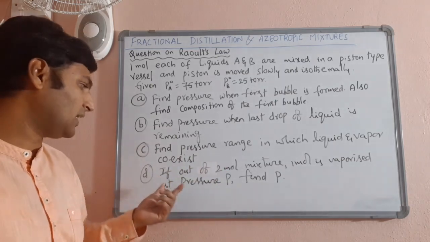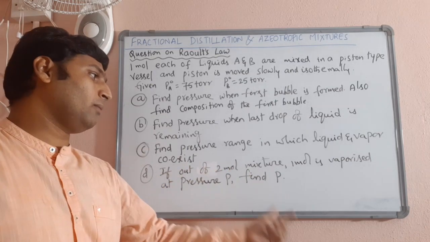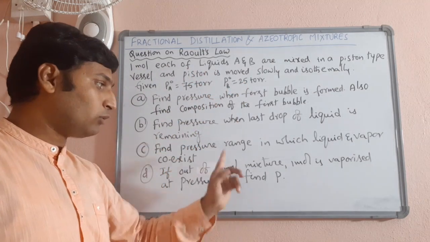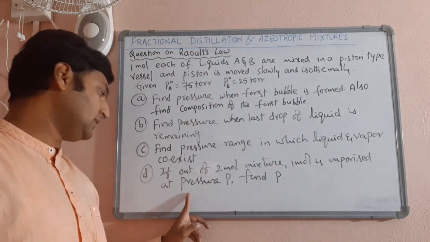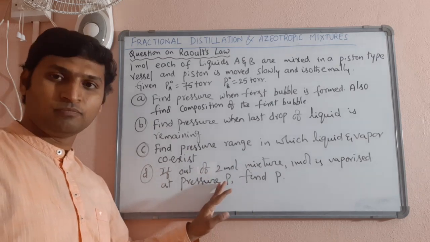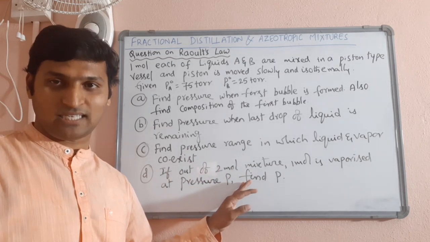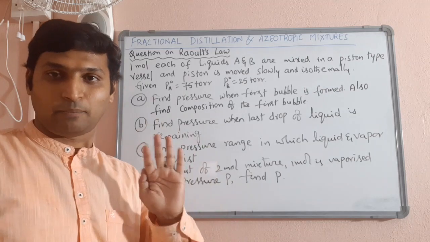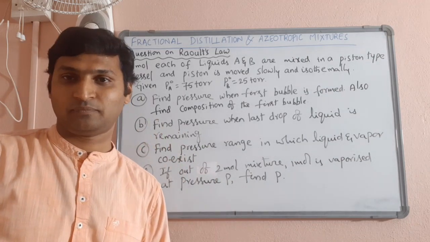And lastly, some numerical question. If out of a 2 mole mixture, he has taken 1 mole each, so both liquids together are 2 moles. Out of the 2 mole mixture, if 1 mole is vaporized at some pressure P, at what pressure will it be vaporized? That means he is asking, for exactly half of the mixture to vaporize, what pressure does it take?